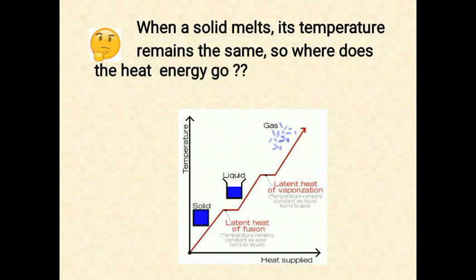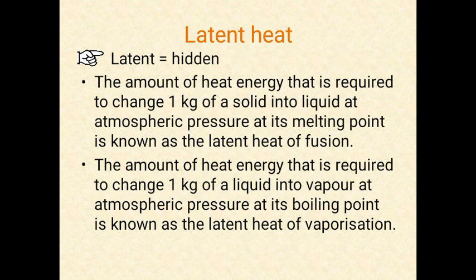In the first part, latent heat of fusion, when a solid melts into liquid, the hidden energy is called latent heat of fusion. We can clearly define it as the amount of heat energy that is required to change 1 kilogram of solid into liquid at atmospheric pressure at its melting point. So whenever you define latent heat of fusion or latent heat of vaporization, anything, you have to specify two things, that is at atmospheric pressure and at its melting point. When you are talking about latent heat of fusion, atmospheric pressure and at melting point.